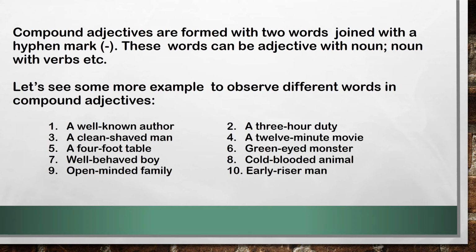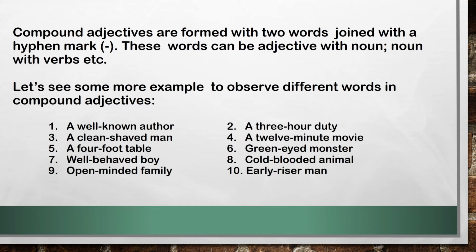In all these examples, you can see we have used two words as an adjective, which are compound adjectives. These are compound because only when they are together do they work as an adjective. If we separate them then they will not work as an adjective. To join them we have used this hyphen mark, the small dash that you can see.